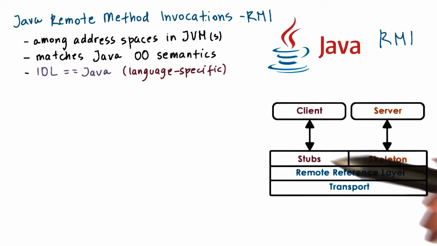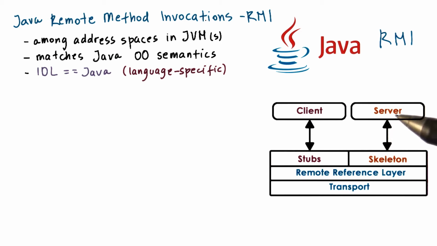Its architecture is similar to what we saw with the remote procedure calls. Client and server processes have client-side stubs and server-side stubs. The server-side stub is referred to as a skeleton.